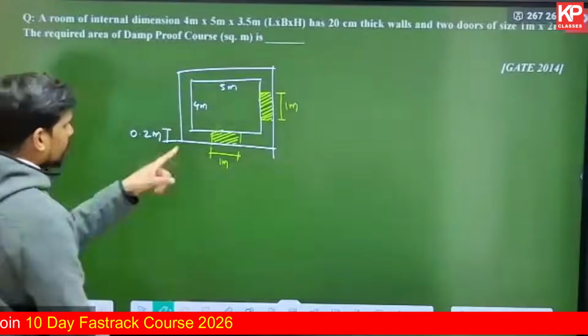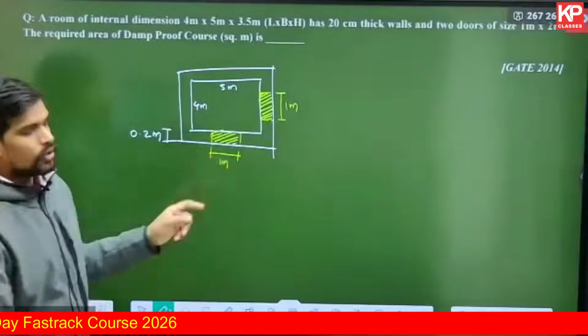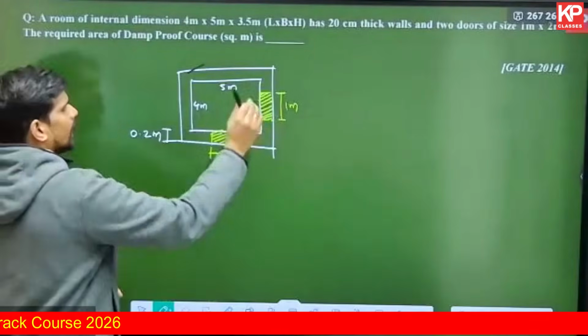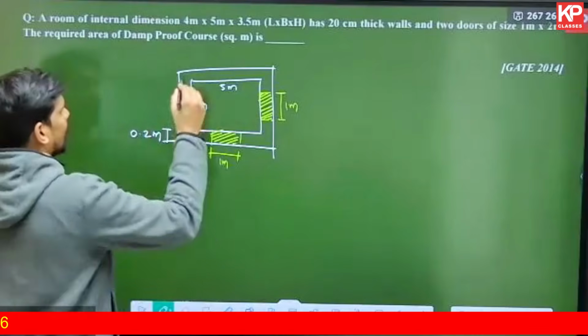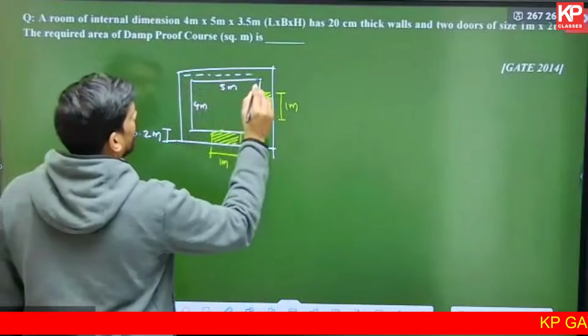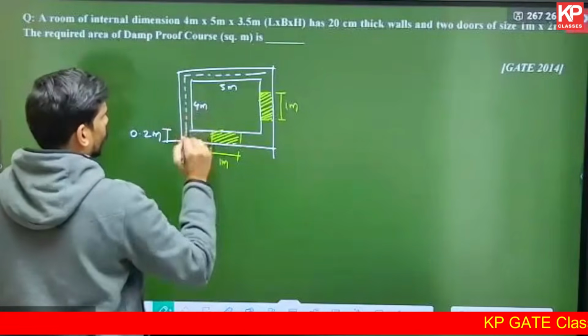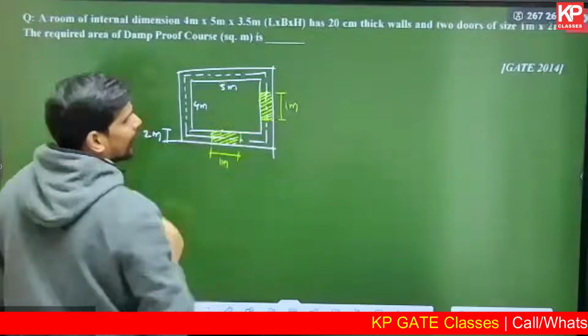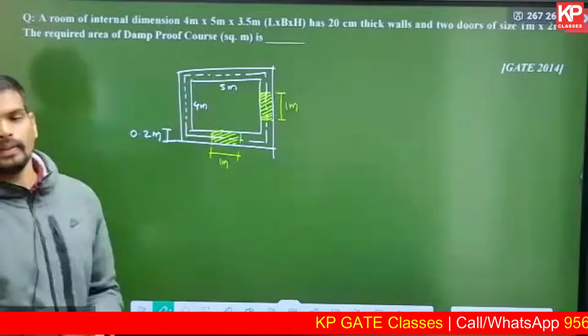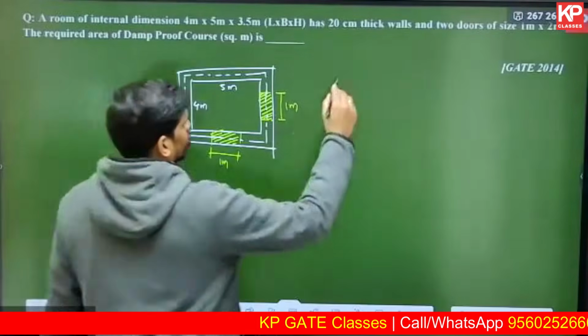So the shaded portion is the deduction for damp proof course. You need to find out the area of the wall footprint and subtract this shaded portion. So to find out the area of the wall footprint, let me use the centerline method. The exclusion part I'll subtract later. First, let us see what will be the dimensions of the centerline rectangle.